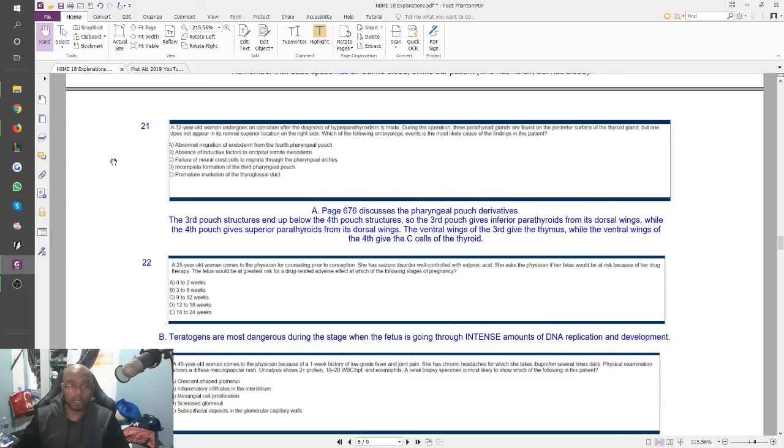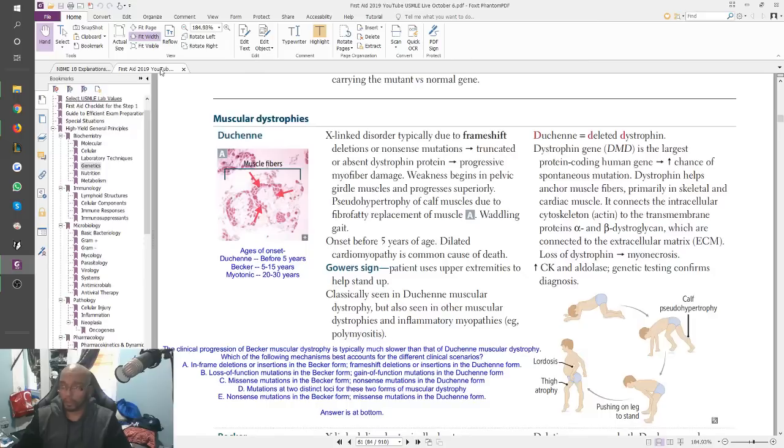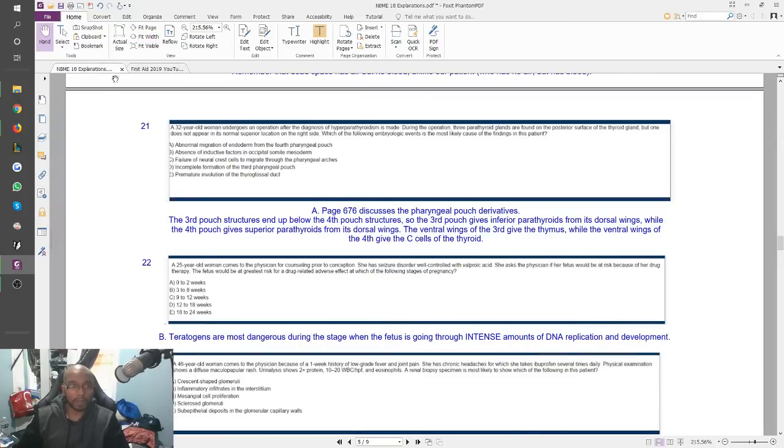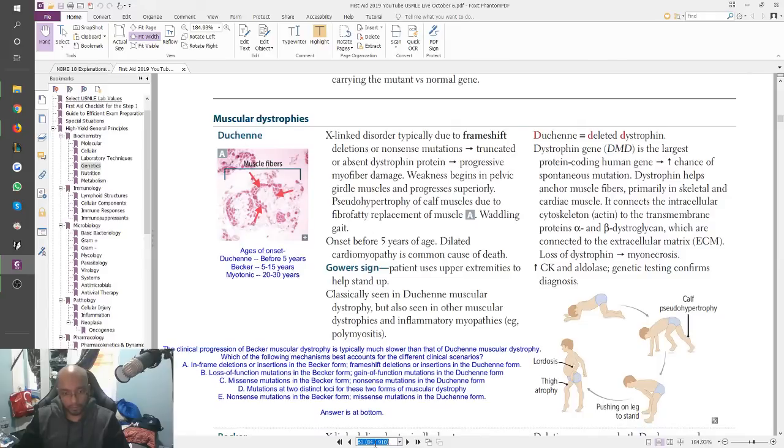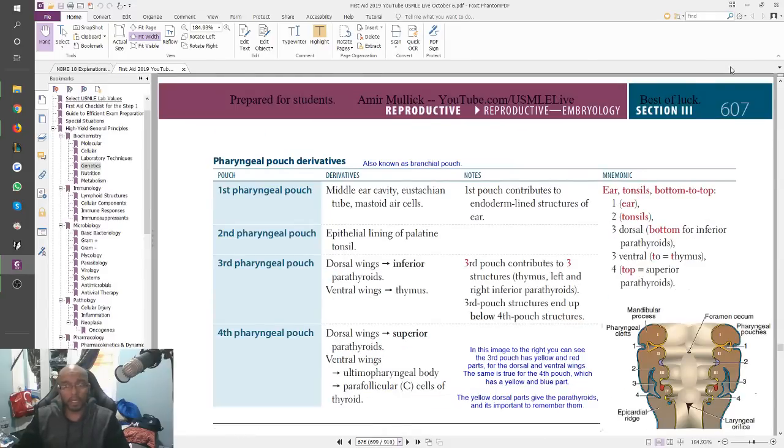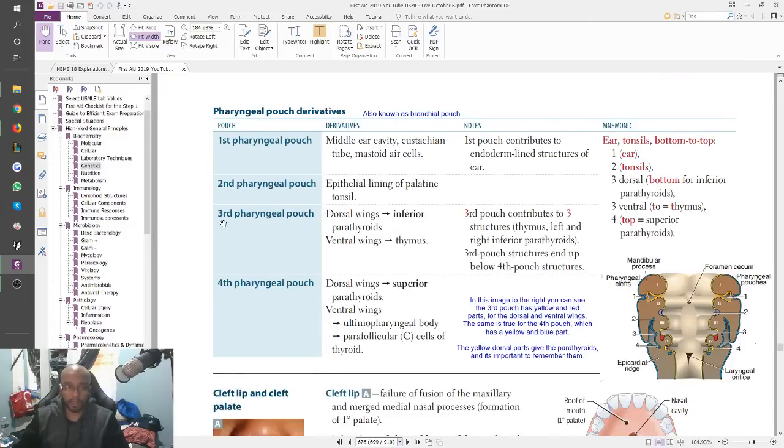So the answer here was just A, abnormal migration of endoderm from the 4th pharyngeal pouch, right? And you picked the 4th one because this patient was missing the superior location one, right? And the 4th one goes above the 3rd one. So if you look at that on page 607 of First Aid, they don't have a picture for it, but they do explain the 3rd pouch and the 4th pouch. And you would think, coming top down, that the 3rd pouch would give you the superior parathyroids, but they don't.